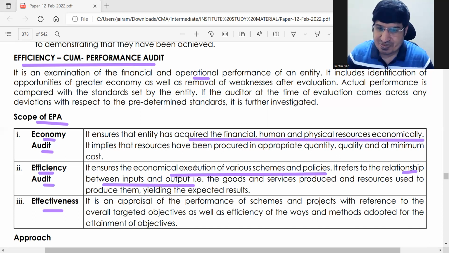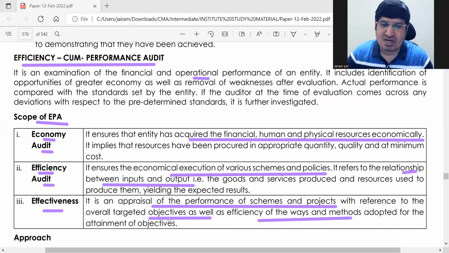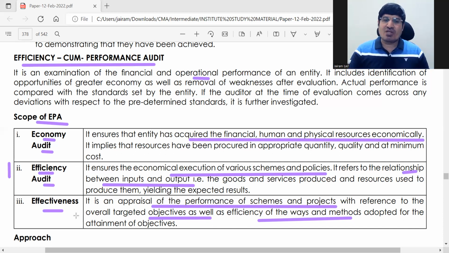It is the appraisal of performance of schemes and projects with reference to overall objectives, plus the efficiency of the ways and methods adopted. This efficiency you can see in point 2. So effectiveness says whether the intended targets and goals have been completed properly. So these are the three things, the scope of EPA.